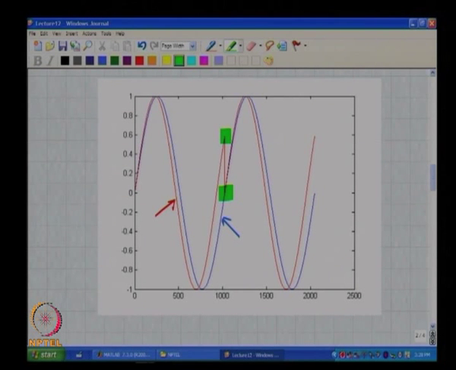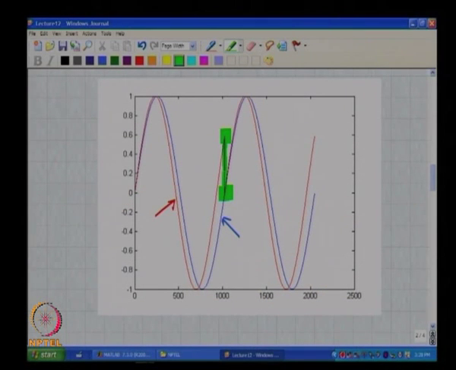The periodicity of this jump is 1 by n samples, and whenever you have a jump in a signal, what can you say about its frequency components? There are a lot of high frequency components. In other words, even though the fundamental frequency of this jump is 1 by n samples, it will have a whole bunch of harmonics, correct. So, this jump is what is responsible for causing leakage when you take a rectangular window.